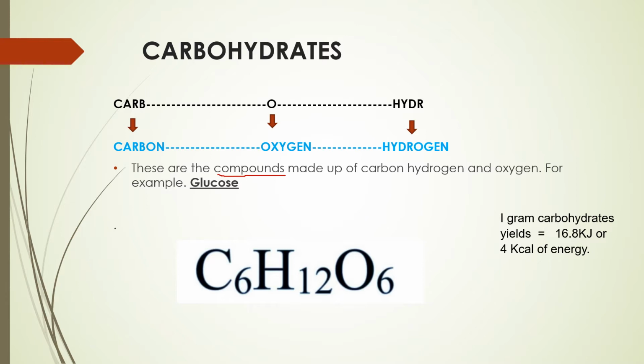For example, glucose is made up of carbon, hydrogen, and oxygen, that is 6 atoms of carbon, 12 of hydrogen, and 6 of oxygen. For information, 1 gram of carbohydrate yields 16.8 kilojoules or 4 kilocalories of energy. It means if you take 1 gram of carbohydrate, it yields this much amount of energy. So let's go on with the topic.